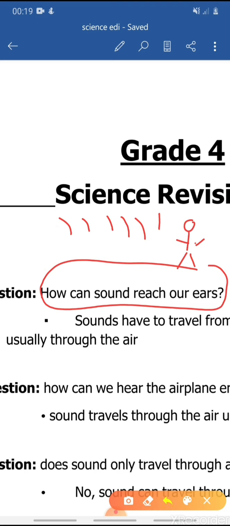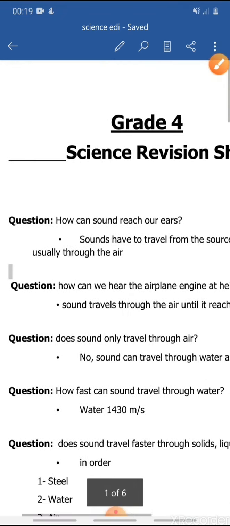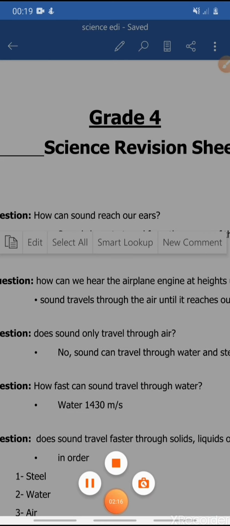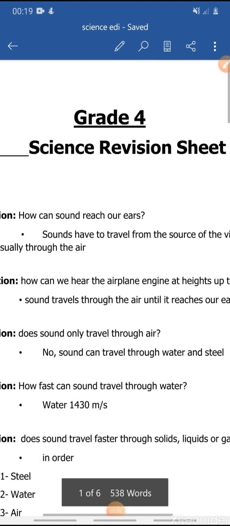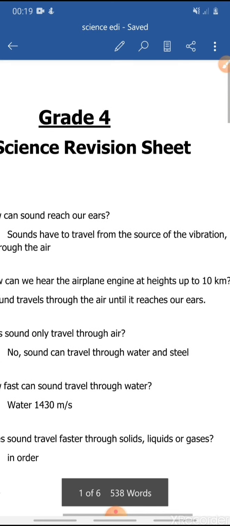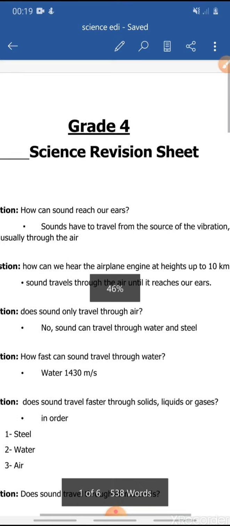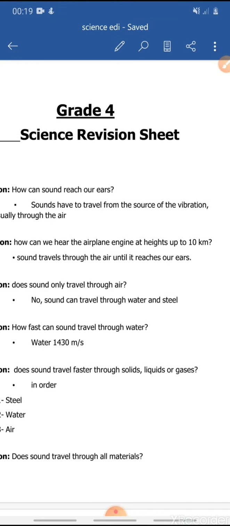Let's move to question number 2. Question number 2, how can we hear the airplane engine at heights up to 10 kilometers? 10 kilometers up there in the sky, and the engine makes a sound.